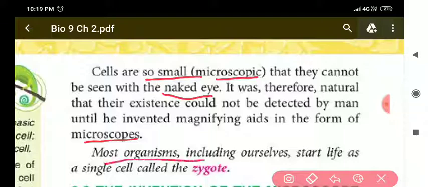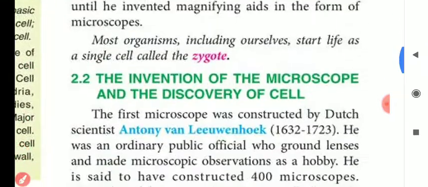Most organisms, including ourselves, start life as a single cell called zygote. My dear students, every living organism starts its life from a single cell, and that single cell is known as zygote.